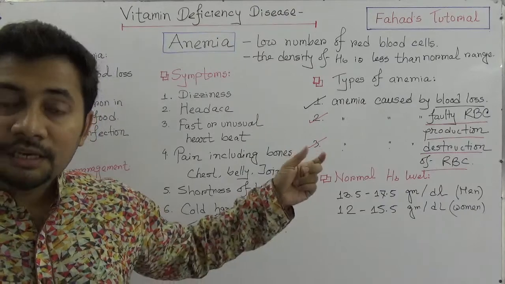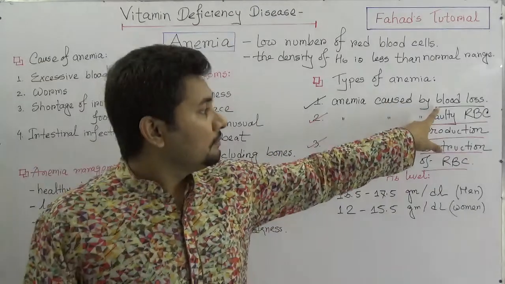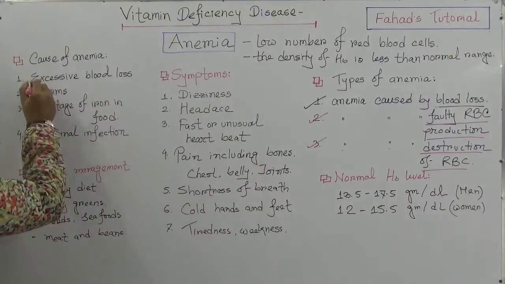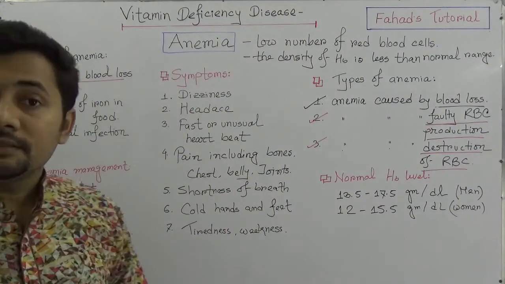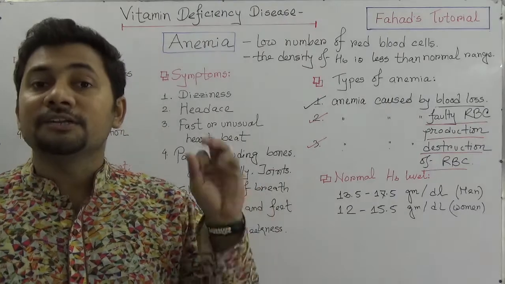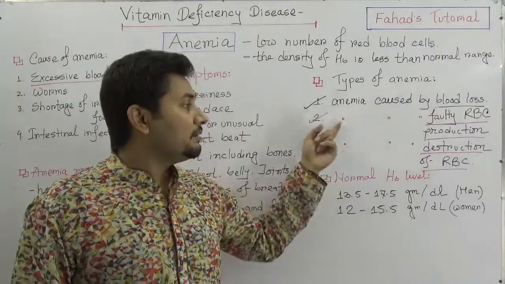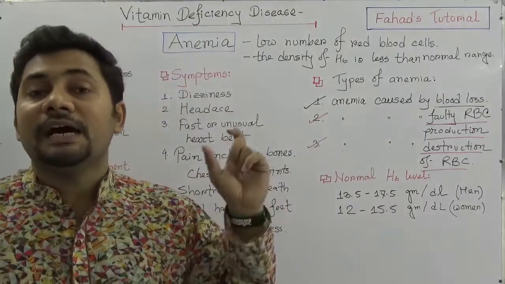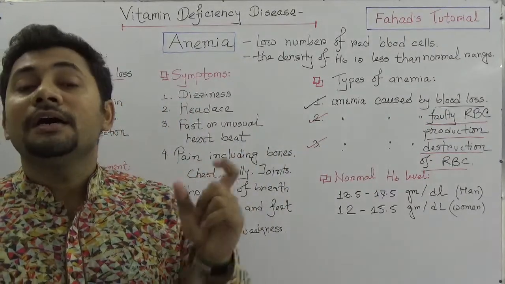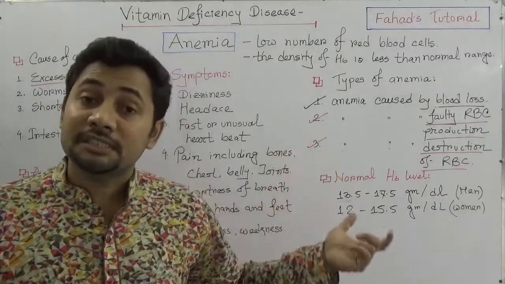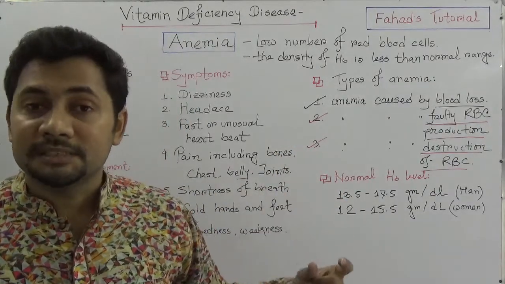Anemia caused by blood loss, where excessive blood loss is the main reason here. So anemia can be divided into 3 major types: anemia caused by blood loss, anemia caused by faulty RBC or red blood cell production, and anemia caused by the destruction of RBC.